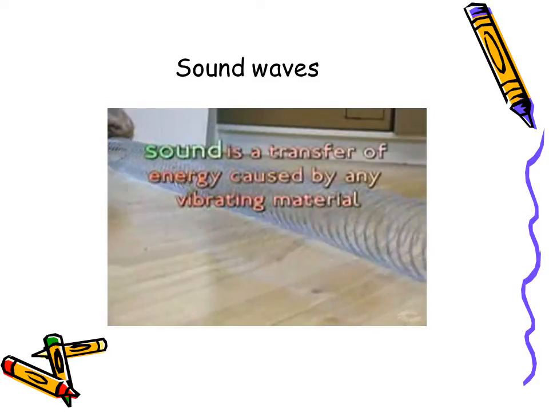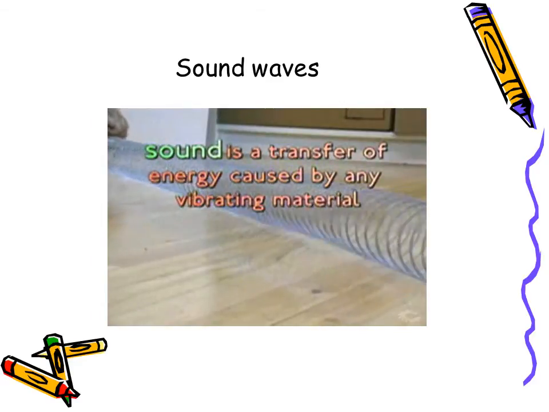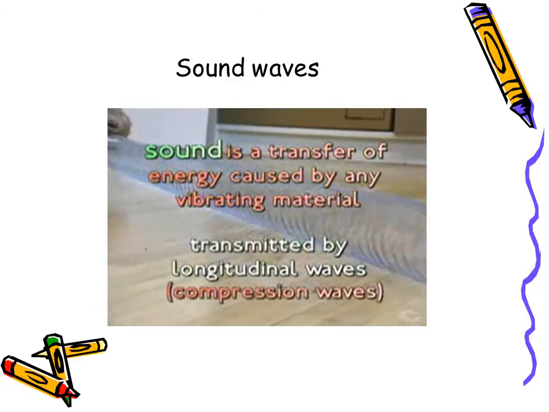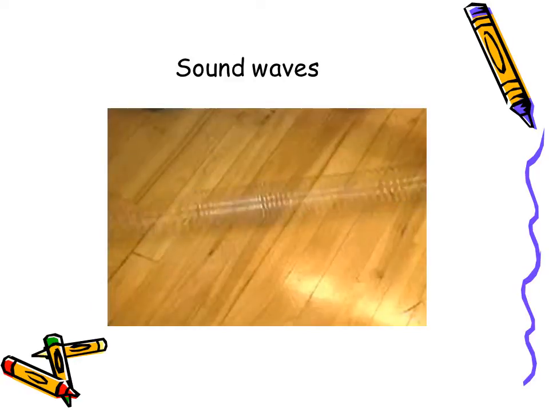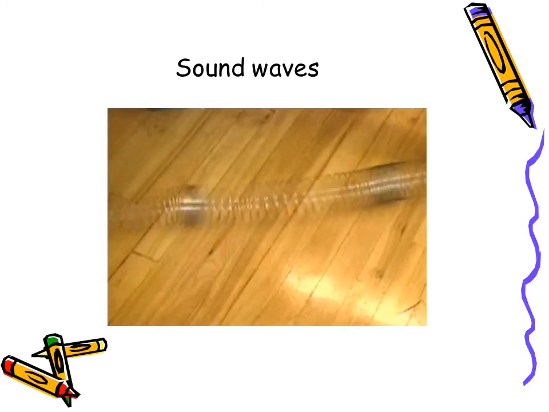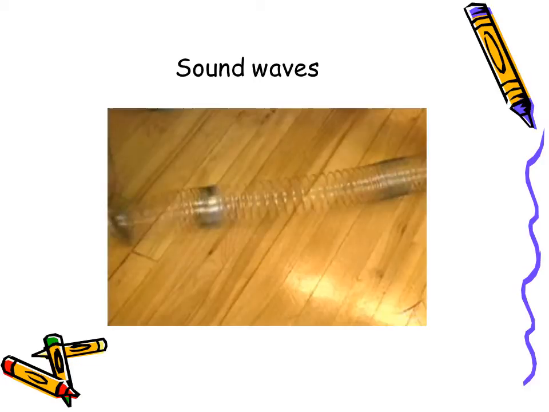Sound is a transfer of energy caused by any vibrating material and is transmitted by longitudinal waves. Sometimes they are called compression waves. This slinky toy shows how it works. Notice how, as it is pushed out, some rings of the slinky bunch up and others are spread out. If we could see the longitudinal waves of sound, this is what they would look like.